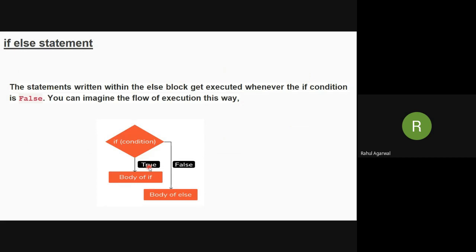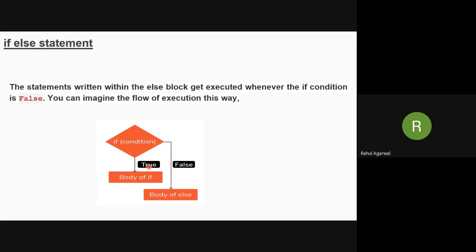In the previous example we have seen that the body will execute only if the condition is true. But we don't know what is going to happen if the condition is false.